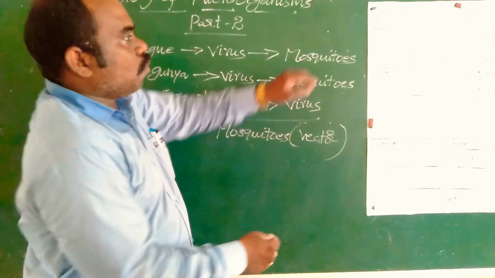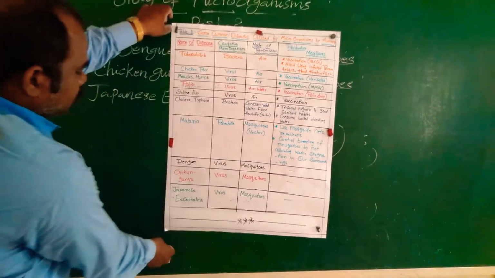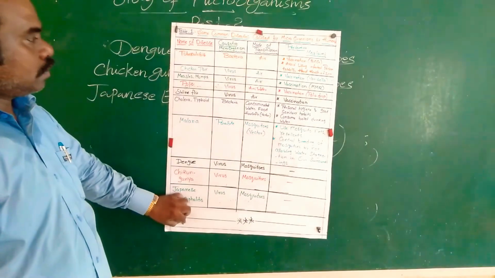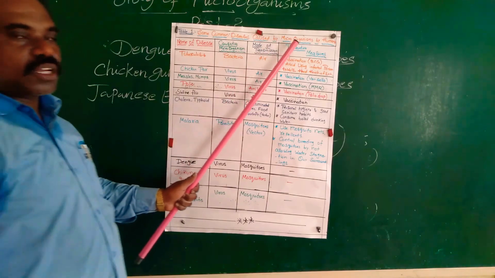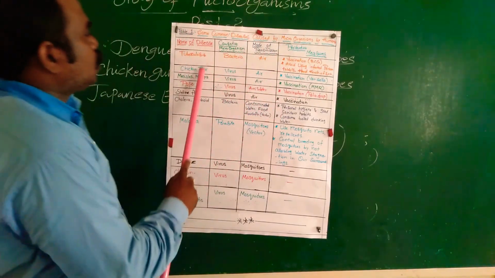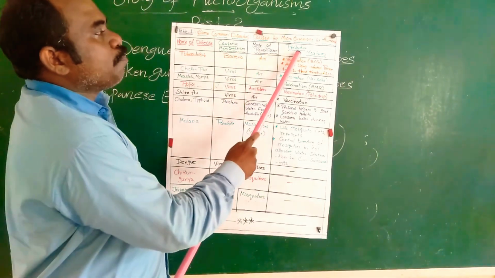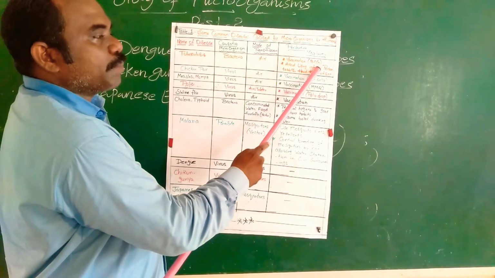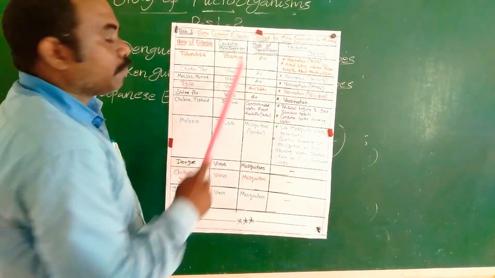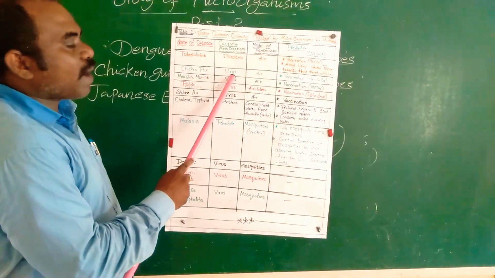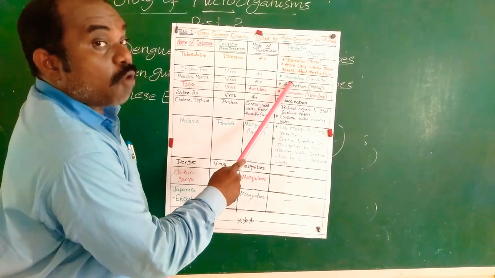Are you understood? Now observe some common diseases caused by microorganisms in humans. Tuberculosis is caused by bacteria. Preventive measures: BCG vaccination, and avoid using an infected person's towels and handkerchiefs. Chickenpox is caused by a virus. Vaccination: varicella.